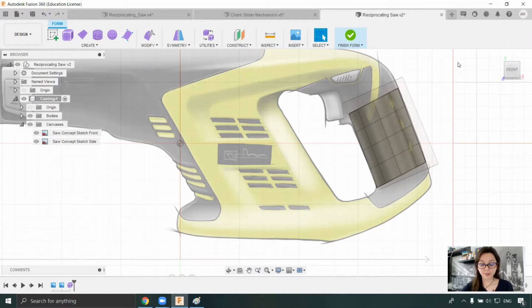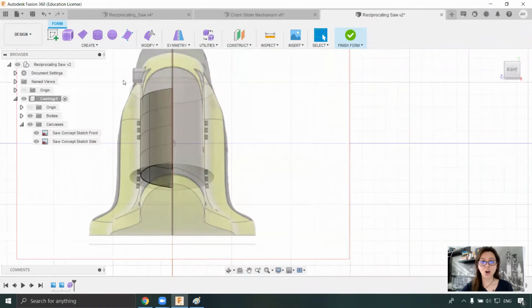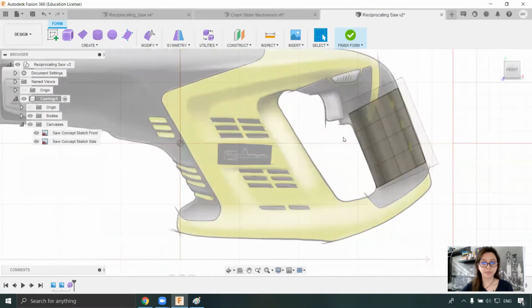In the previous video, we created the beginning of the handle of the reciprocating saw using a cylinder, cutting it in half because all this part of the casting will be mirrored after it's done. We will continue with creating the middle part that holds in place the electronic components, and in the next videos we will merge them together.